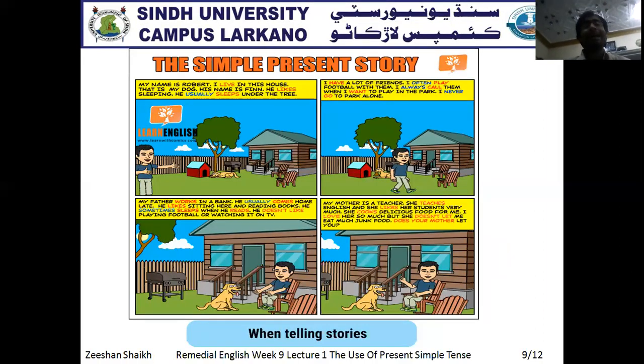Yes. When telling stories, yes, of course, present simple tense is also used with telling stories. Now these are the basic examples of telling stories, especially with the present simple tense. If you see the example, my name is Robert, I live in this house. Now, what is this? This is the present simple tense. Moreover, that is my dog. His name is Finn. He likes sleeping. Now, what is this? He likes sleeping. Actually, it is your present simple tense. Whenever there is a story, any kind of story, we have to use present simple tense while telling the stories.